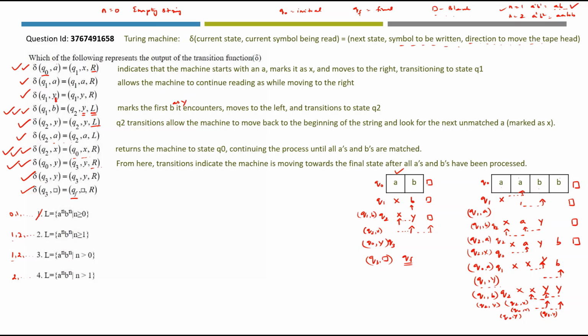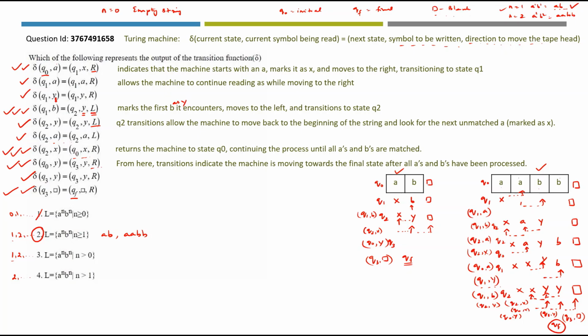We are already in the last symbol. So what is here after the last symbol? We have the blank symbol. So now we are moving towards this particular blank symbol in Q3 comma Y transition. Now we have Q3 state along with blank as the symbol. What is Q3 comma blank? We are here, and so we have reached the final state ultimately. So it is also processing the AABB string. Regarding option 2, AB is also processed, AABB is also processed correctly. Option number 2 will be the right answer, and it is the official answer key that is provided.